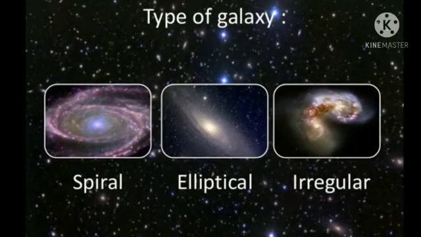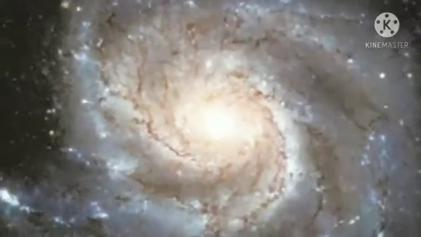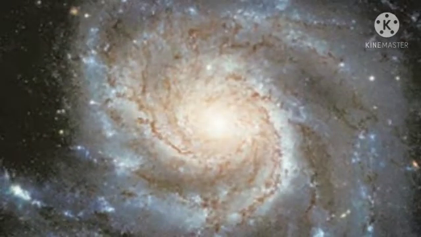Galaxies differ in structure and shape. We can divide them into three types: spiral, elliptical, and irregular galaxies. Our galaxy is a spiral galaxy and is called the Milky Way, or Mandakini. You can observe in this picture the figure of a spiral galaxy.